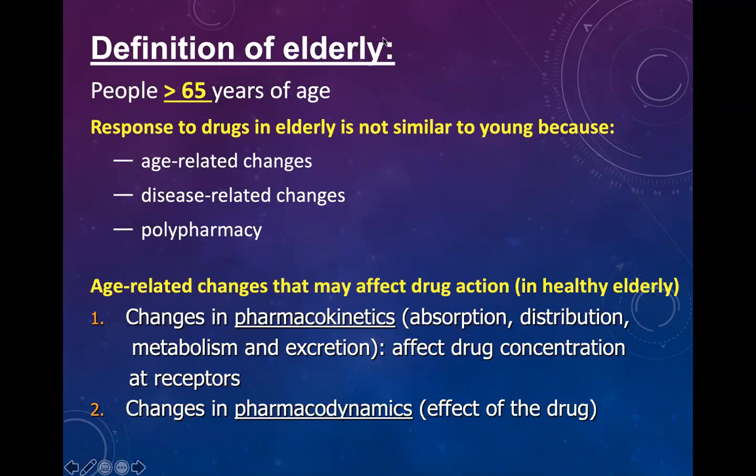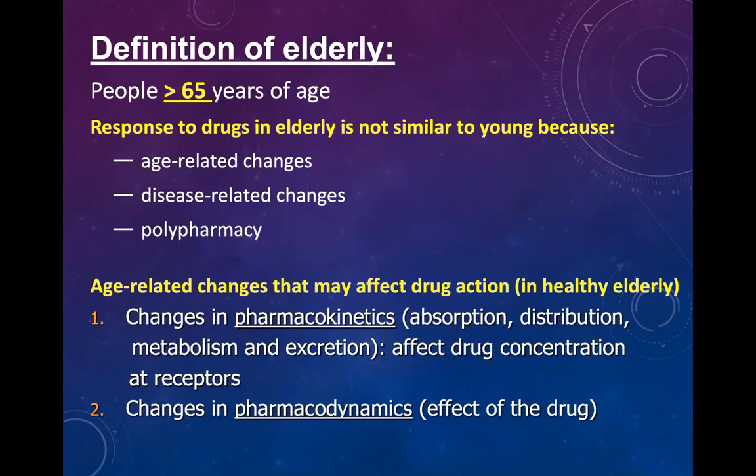Age related changes, what happens, which changes happen due to age? Maybe decrease in the enzyme activity, decrease in the absorption of drug, decrease in the metabolism of drug, decrease in the excretion of drug.